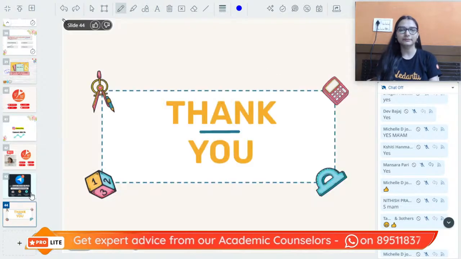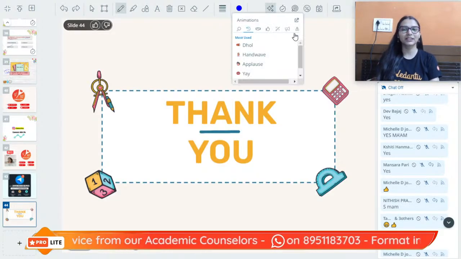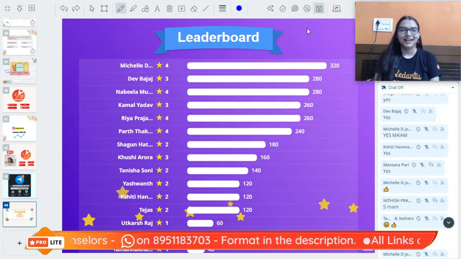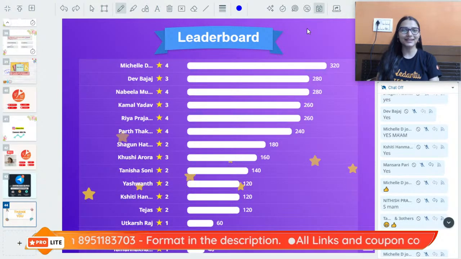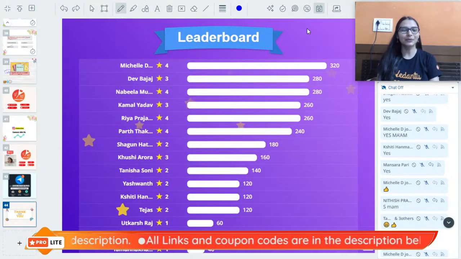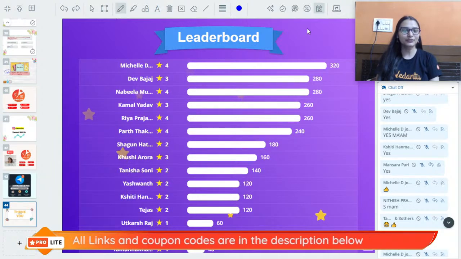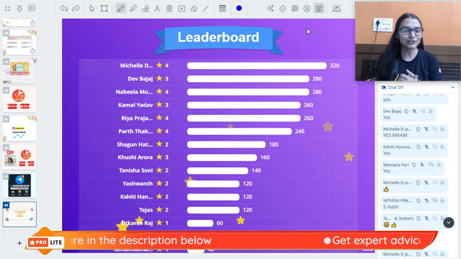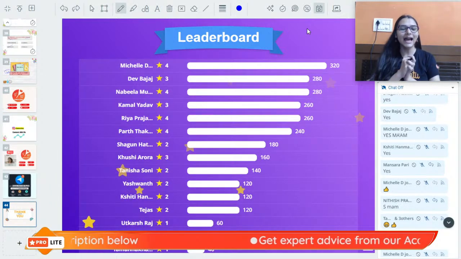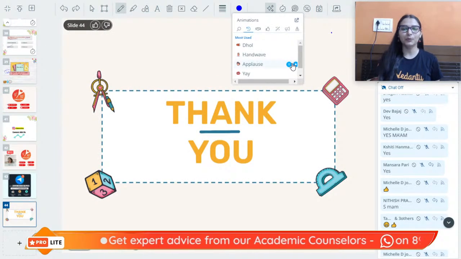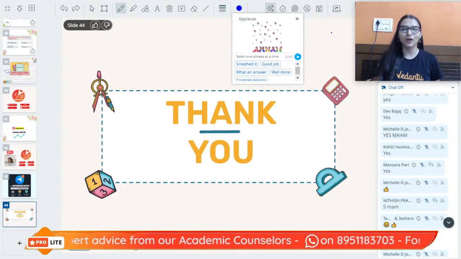Now we are going to see the leaderboards. We have Michelle on the top, then we have Dev, Nabila, Kamal, Riya, Parth, Shagun, Khushi, Tanisha, Yashwant, Shilpi, Tejas, Utkarsh, Riddhi and Tamanna. Amazing guys. Keep it up. A big round of applause for all of you.